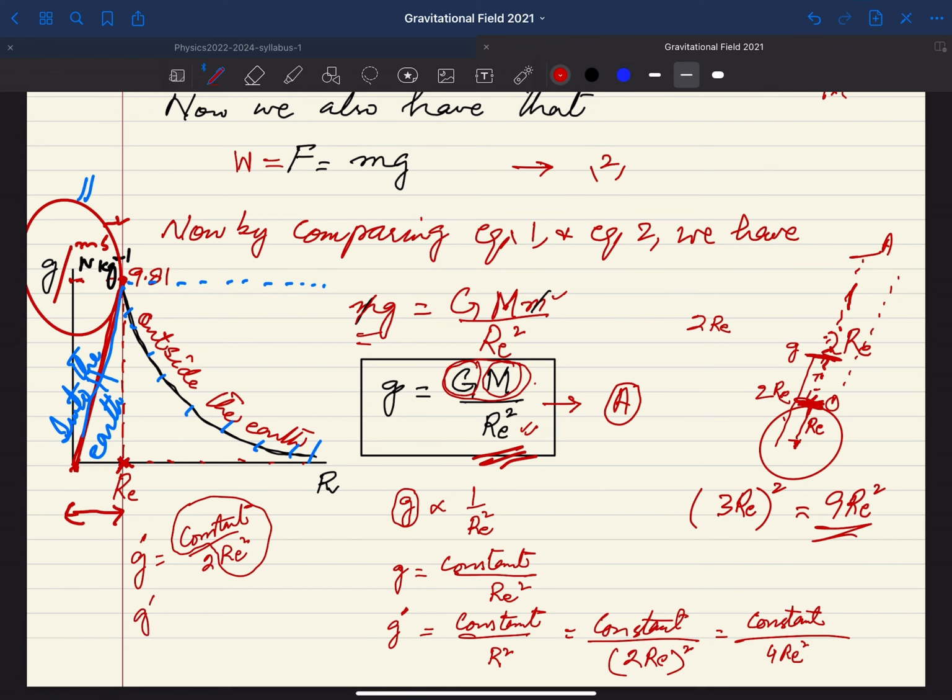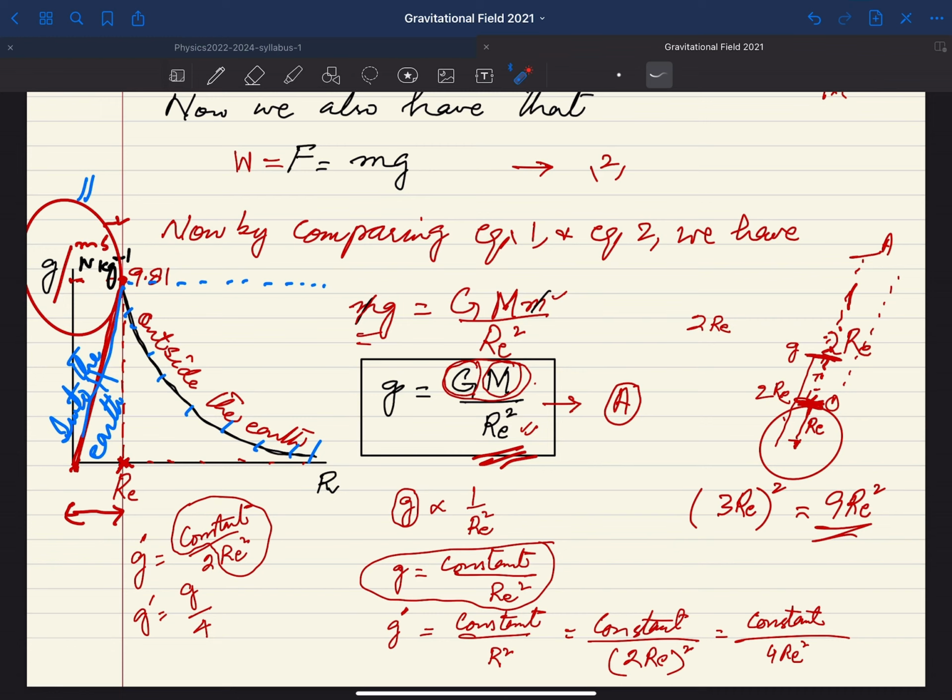This is nothing but g divided by 4. So what you have observed is that when we have a distance of 2 Re, the value of g will be only 1/4 of the initial value of g, that is, the value of g on the surface of the earth. So this is very, very important.